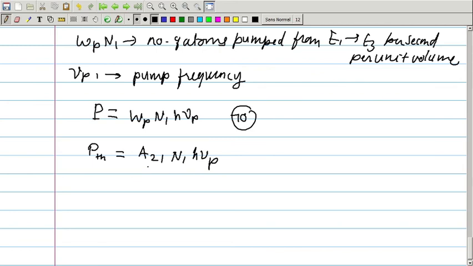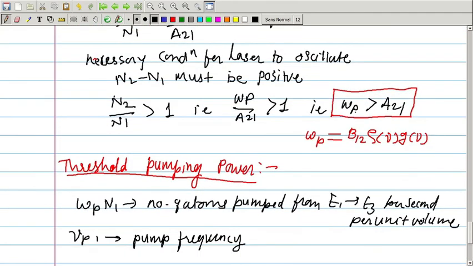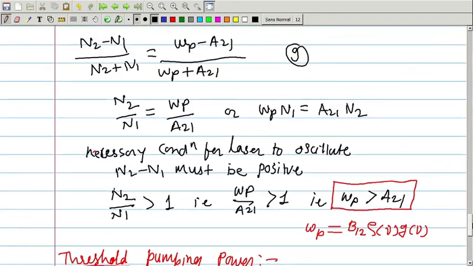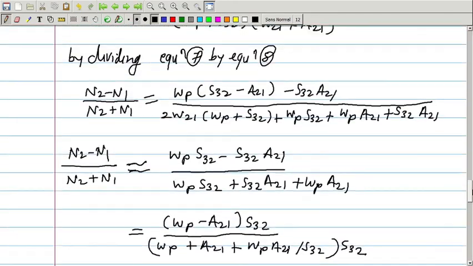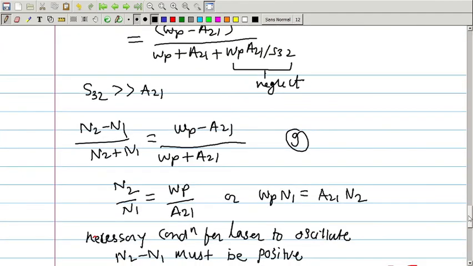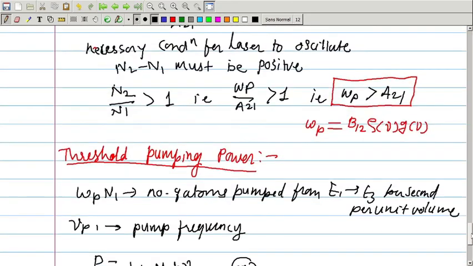So here A21 is the spontaneous emission coefficient from 2 to 1, and we know that the laser starts to oscillate above the value of Wp greater than A21, and at the threshold value, that means Wp is equal to A21, it will give us the threshold value